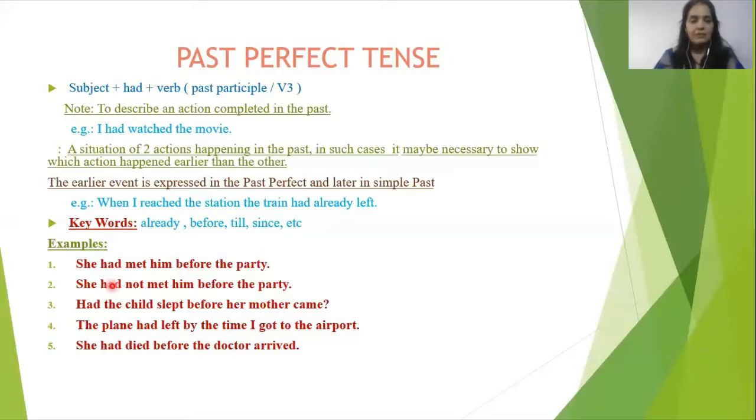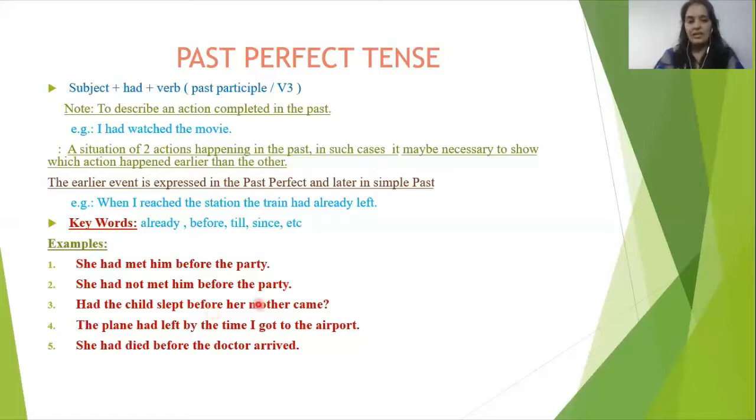Now the next one, negative sentence: we only have to use not with had. She had not met him before the party. Had the child slept before her mother came? Interrogative sentence. Had the child slept before her mother came?